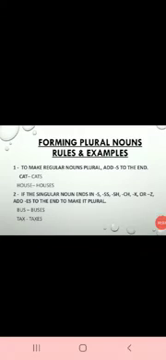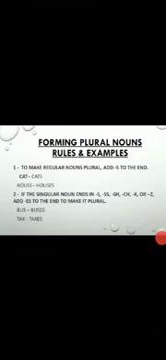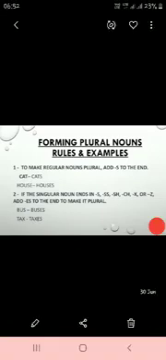There are some rules for changing singular to plural nouns. First one, to make regular nouns plural, we have to add s to the end. For example, cat, cats, house, houses. Number 2, if the singular noun ends in s, double s, sh, ch, x or z, add es to make them plural. For example, bus, buses, tax, taxes.